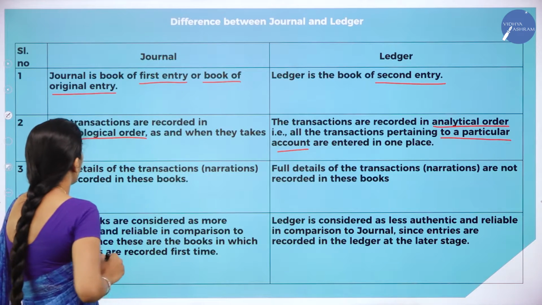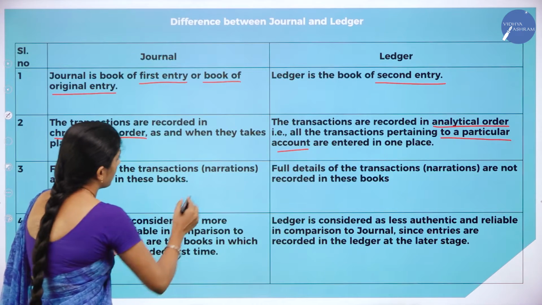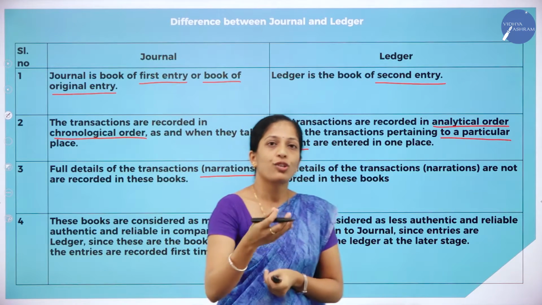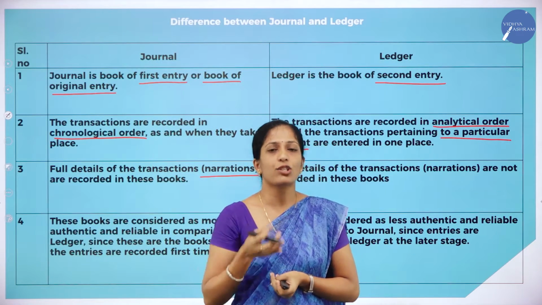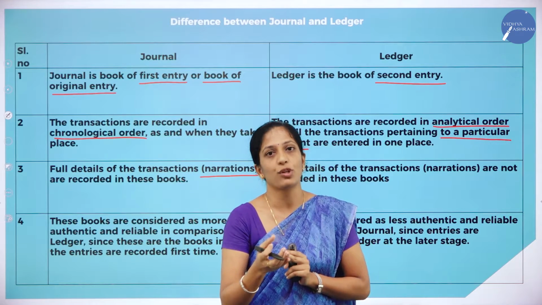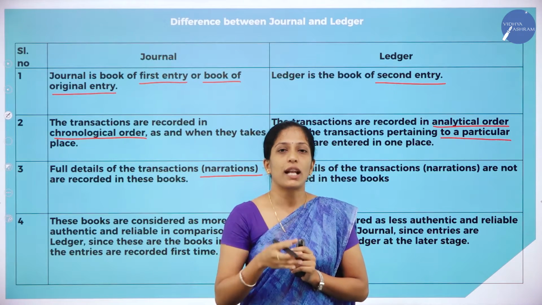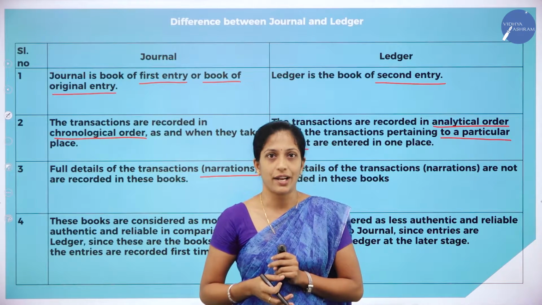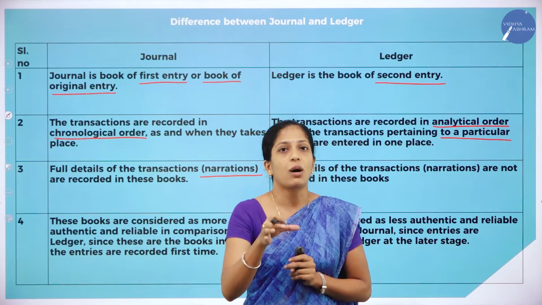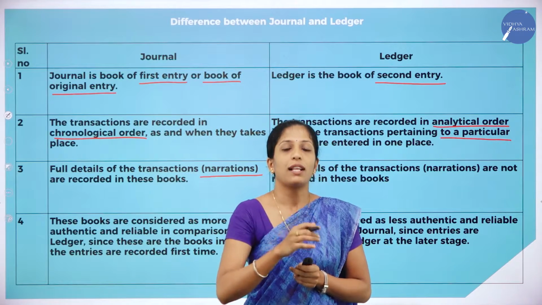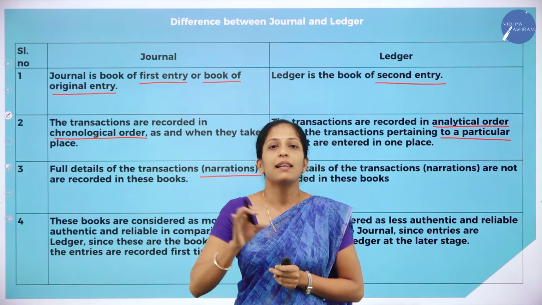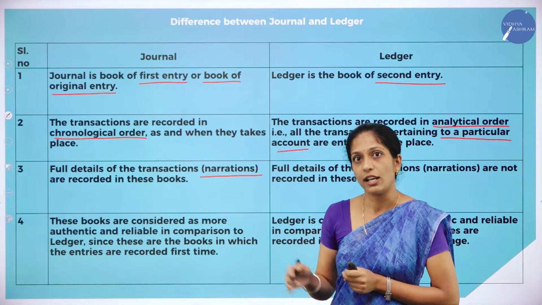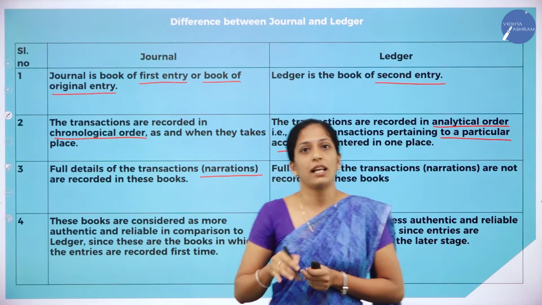And the next one is full details of the transaction, that is narrations are recorded in these books. In journal, we had already solved many problems. Now we'll come to know what you mean by narration. Narration means it is a brief explanation of the journal entry. Why have we recorded that journal entry? For that we are giving a brief explanation. That is known as narration.